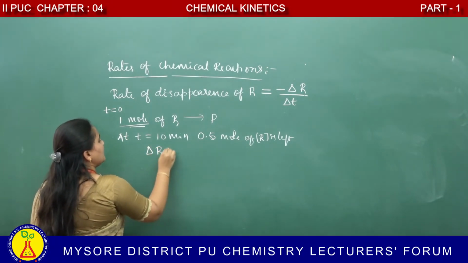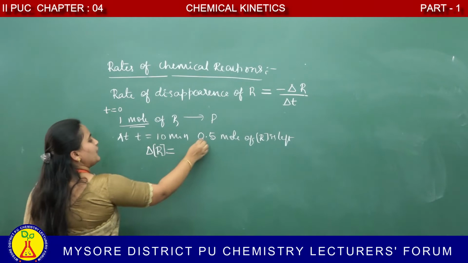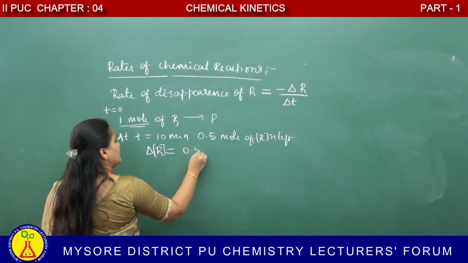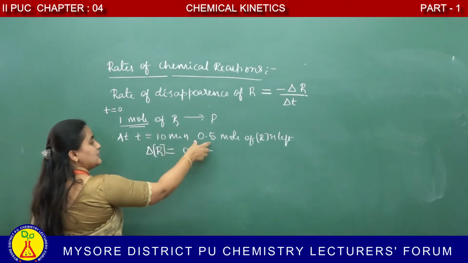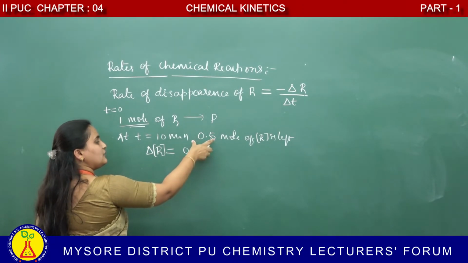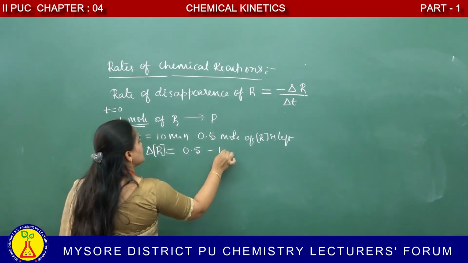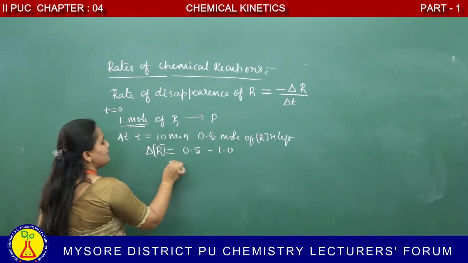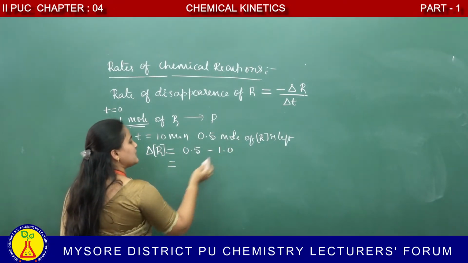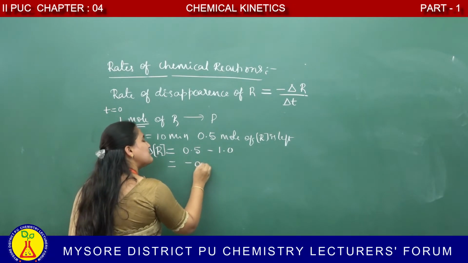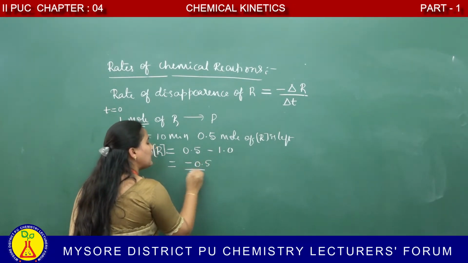This is the initial concentration, this is the final concentration. Delta R: final is 0.5, because after 10 minutes only 0.5 mole of reactant is left. But initially the concentration of reactant is 1.0. So 0.5 minus 1.0 gives minus 0.5, a negative quantity.